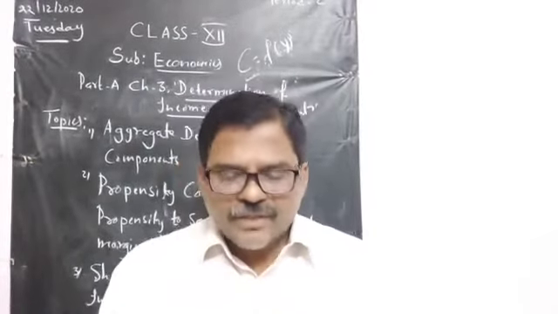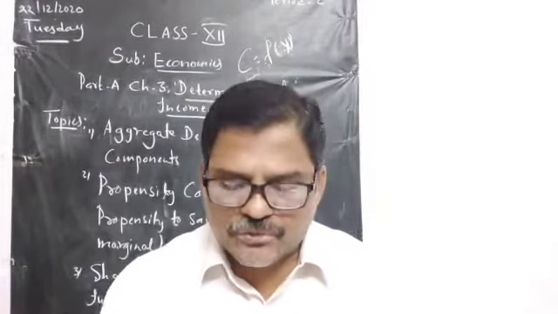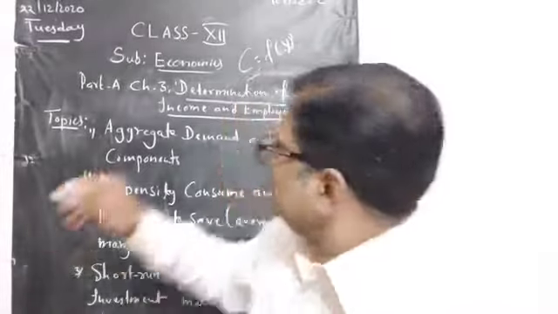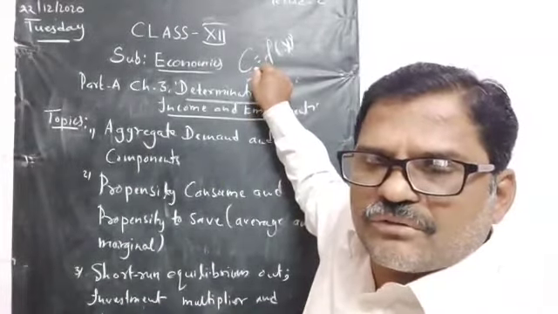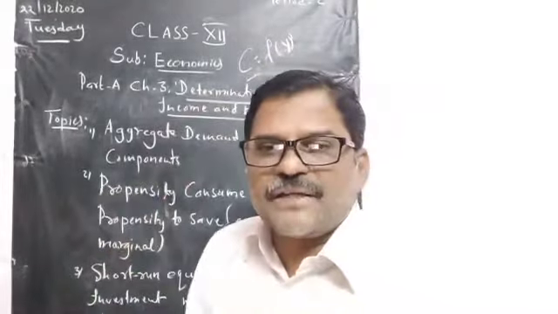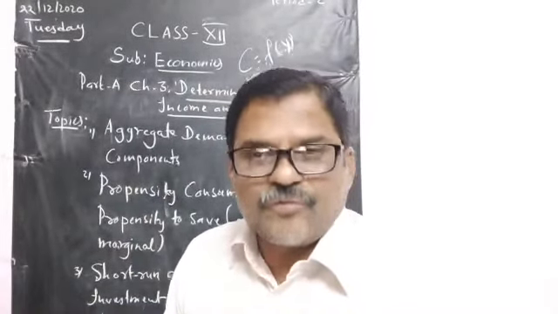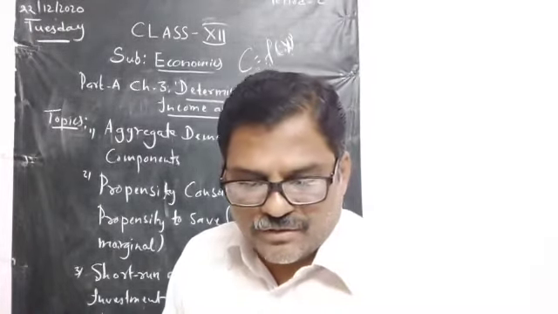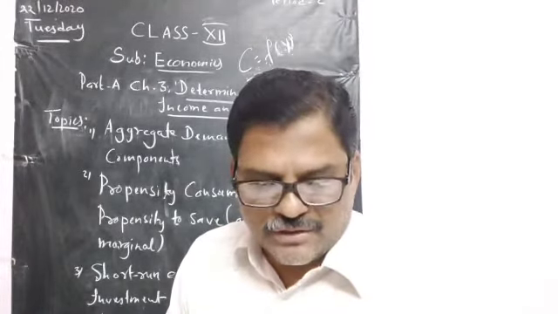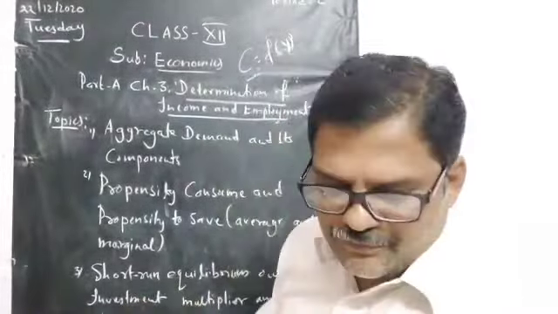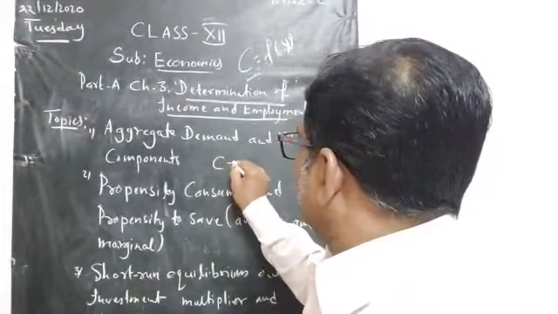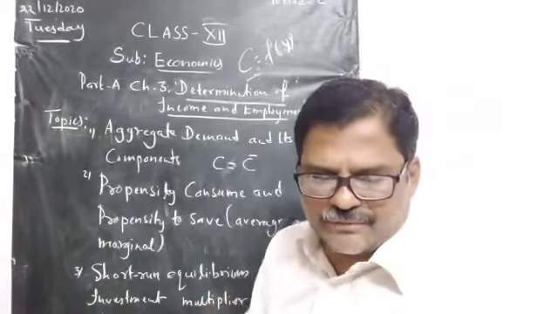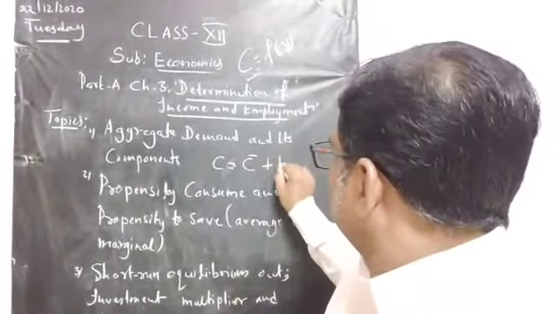Next one. The consumption function or propensity to consume may be represented by an equation. Already we have studied that consumption expenditure depends on Y, income. Now the consumption function or propensity to consume can be shown with an equation. Listen carefully: C is equal to C bar plus bY.